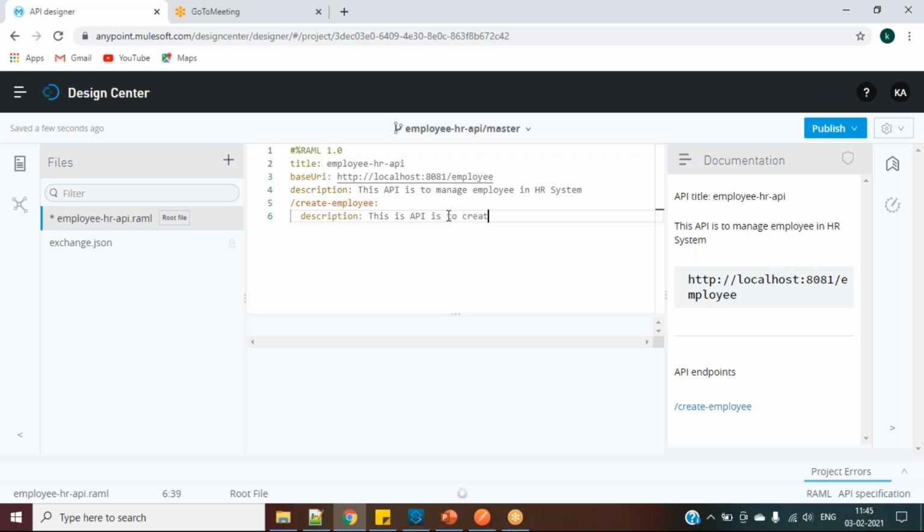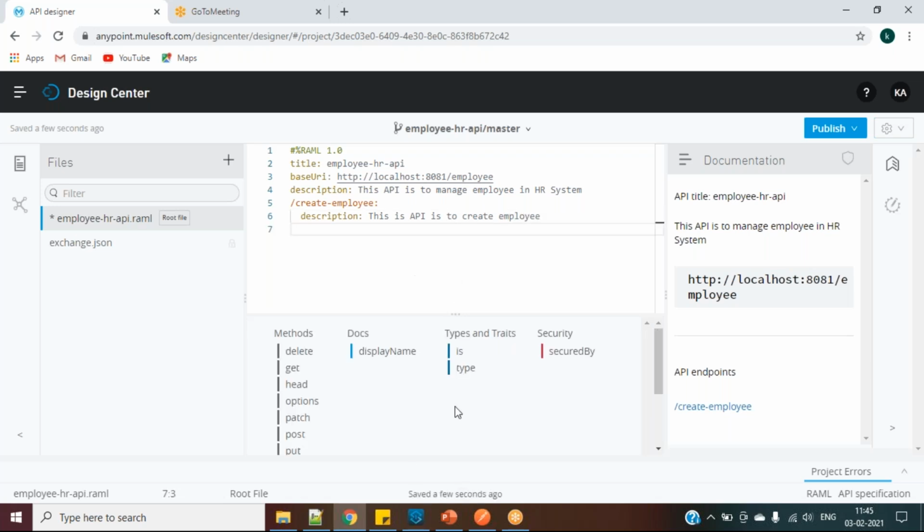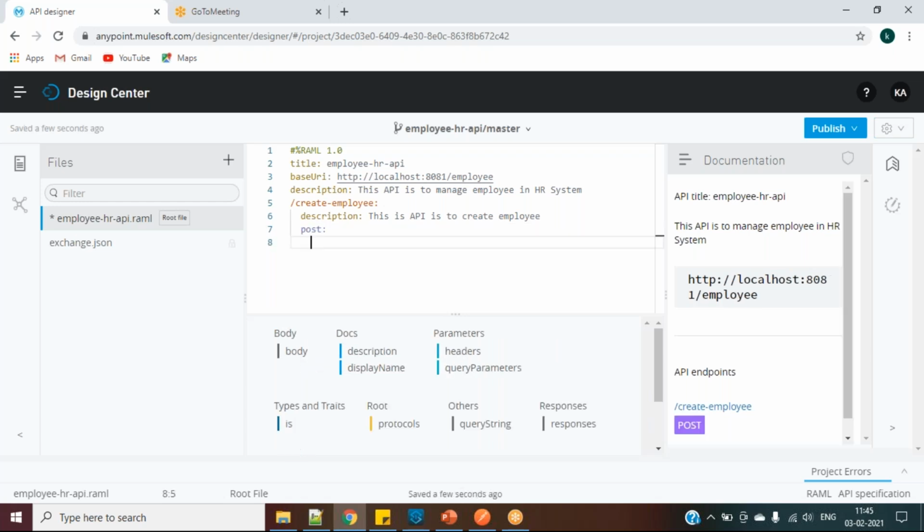Enter. You will see what the method is. I want to give the POST method. And here, if I want to give any headers, it is asking for everything.